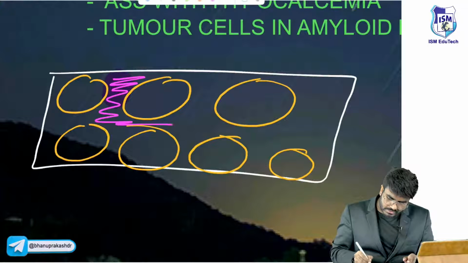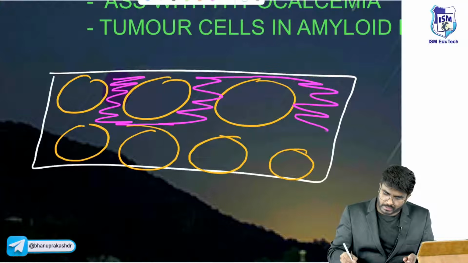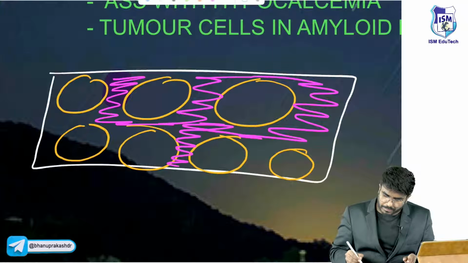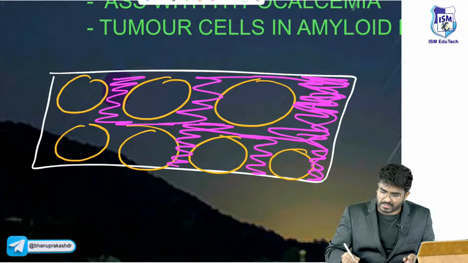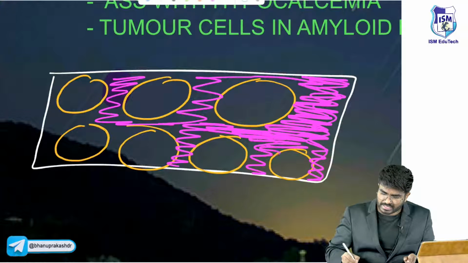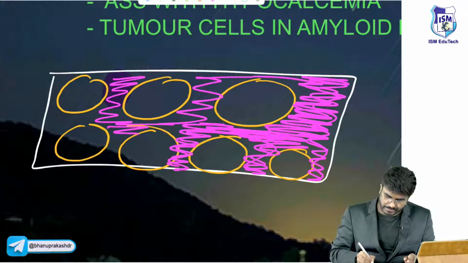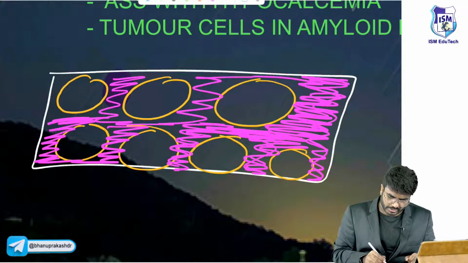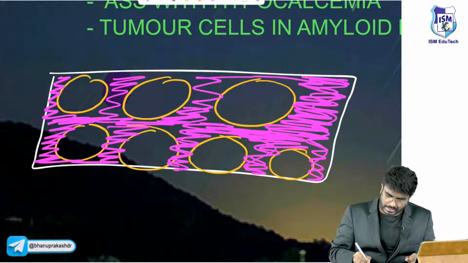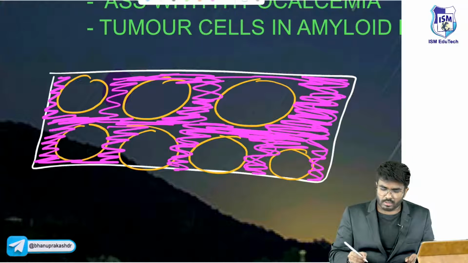These parafollicular cells are going to produce calcitonin. What is calcitonin? It's a peptide hormone. So in this tumor, everywhere you will see this calcitonin, the hormone calcitonin. Everywhere you can see this pink colored protein. Now, what are you seeing?